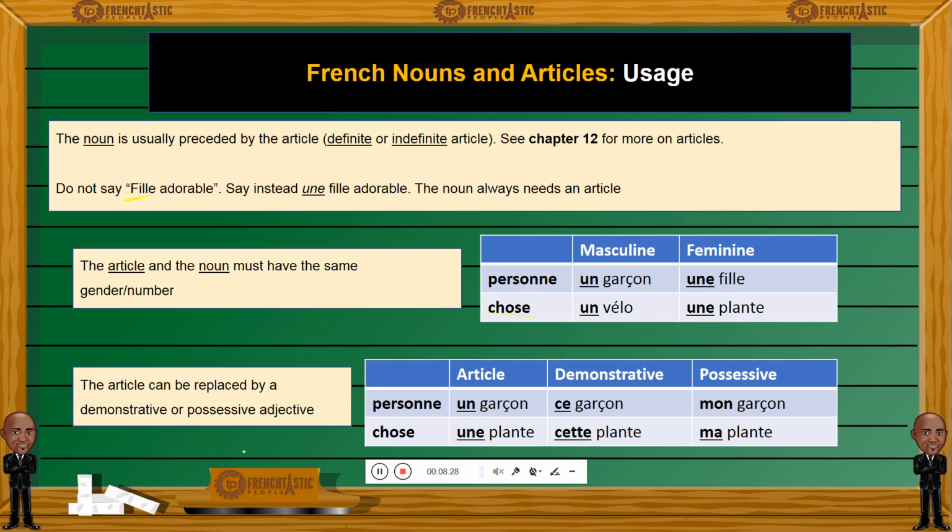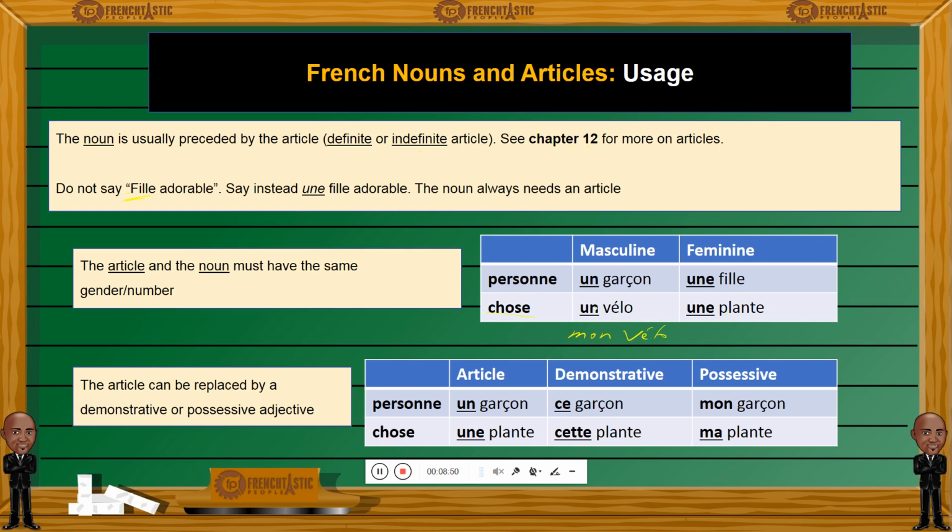Now, you could replace an article with a demonstrative or possessive adjective. So if you say un vélo, you could replace it with a possessive adjective and say mon vélo. So vélo means bicycle. So mon vélo, you could replace un with mon, which means my bicycle.